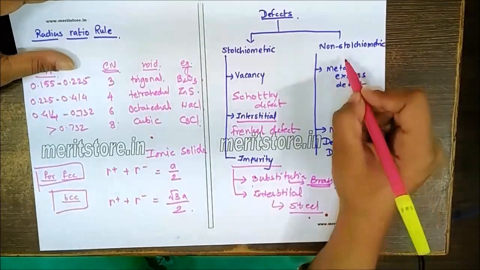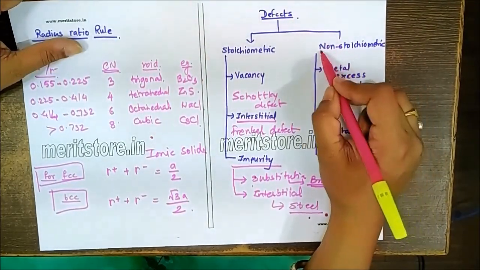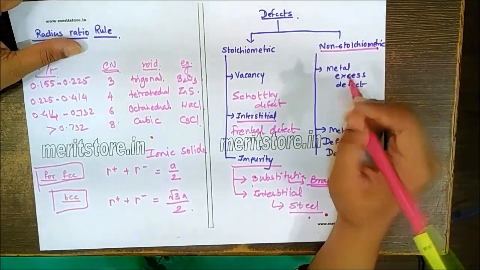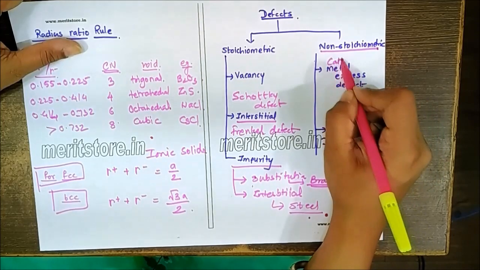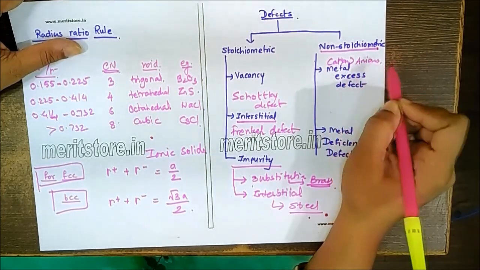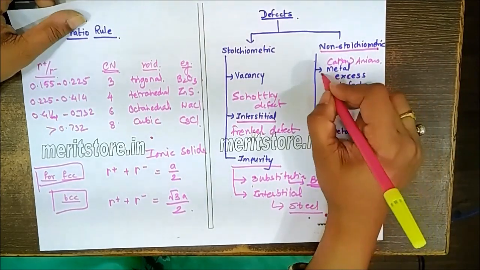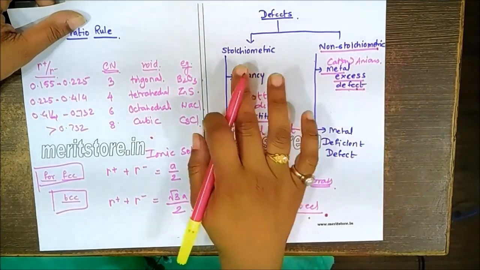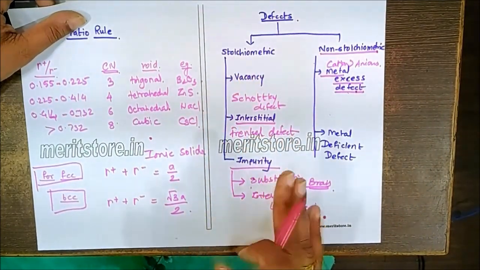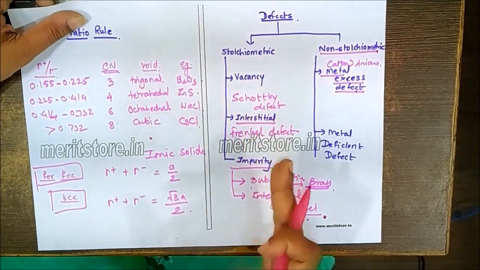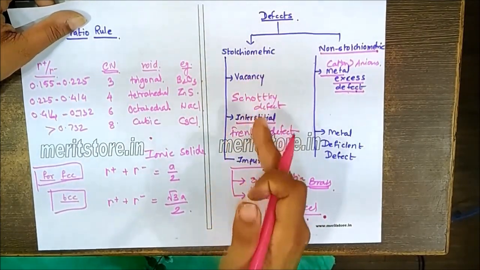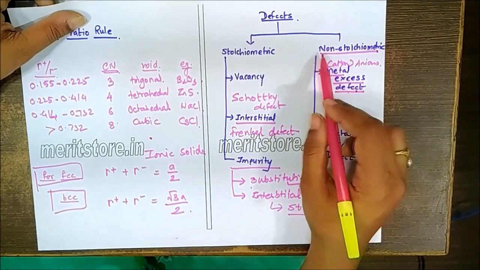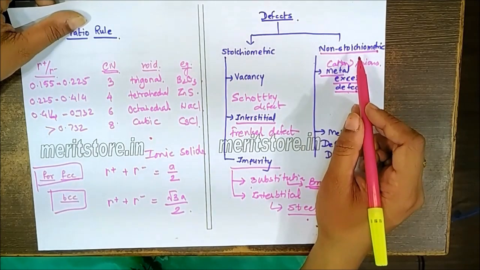In case of the defects, it may happen that the numbers of cations and anions may not match. Let's have an example where the cations are more compared to the anions. Let's say the anions are missing from the crystal, then we'll call this defect a metal excess defect because cations are more compared to the anions. In case of stoichiometric defect, whatever defect occurs with the cations, the same defect will occur with the anions also. That's why the number of cations or anions remains the same. But in case of metal excess defect or non-stoichiometric defect, the cations and anions are of different numbers.